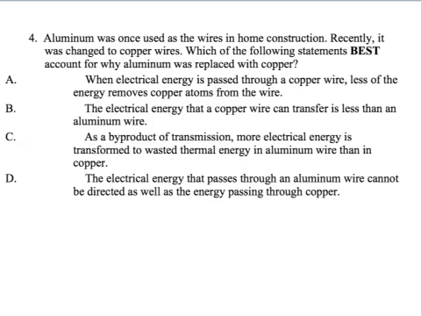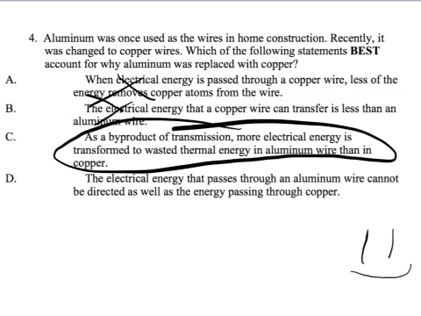So, A, when electrical energy was passed through copper wire, less of the energy removes copper atoms from the wire. Okay, guys, they're not going to be removing copper atoms. The electrical energy that a copper wire can transfer is less than aluminum wire. Guys, why would you be using something that's less? As a byproduct of transmission, more electrical energy is transformed to wasted thermal energy in aluminum wire than copper. And that makes sense, that would be the answer. Why would we be eliminating aluminum wire? Because we have wasted thermal energy, which is a potential fire risk.